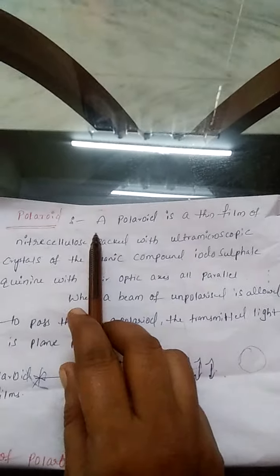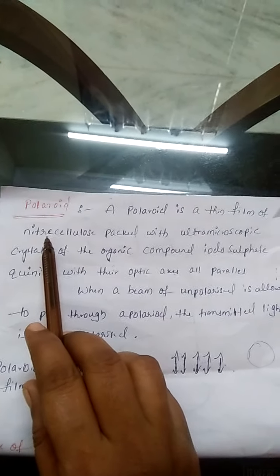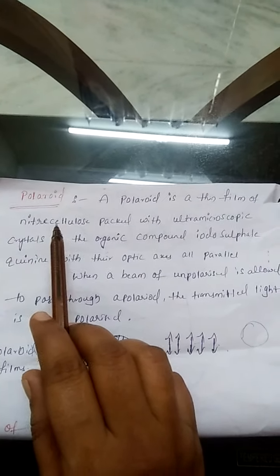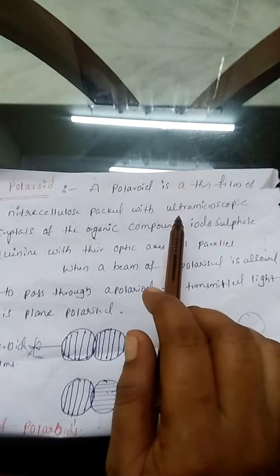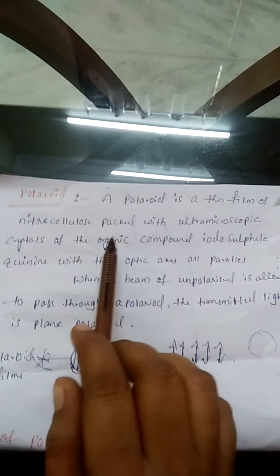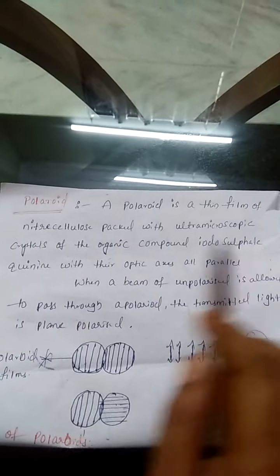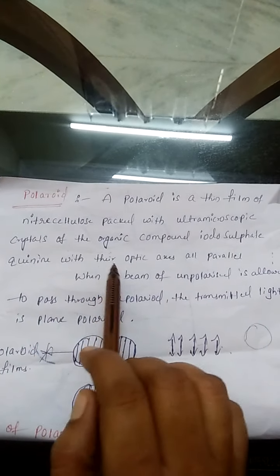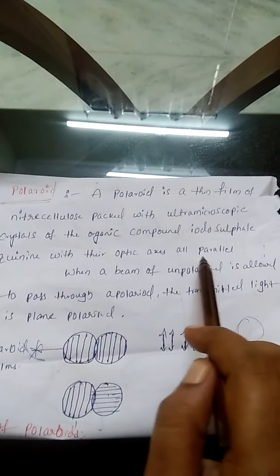So the definition of a Polaroid: a Polaroid is a thin film of nitrocellulose packed with ultra microscopic crystals of an organic compound, iodosulfate quinine, with their optic axes all parallel.